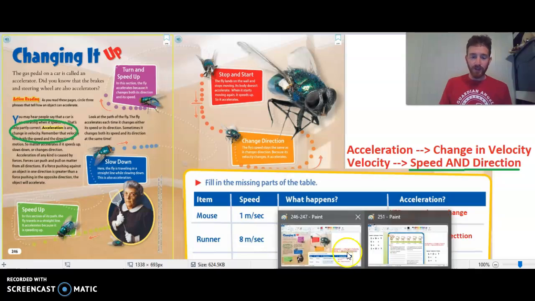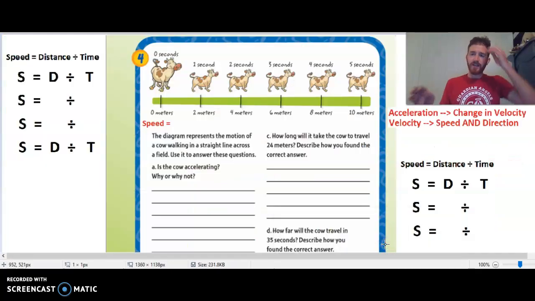The other part I wanted to look at today is actually in the brain check. Now, I'm not giving you the brain check to do like kind of regular homework because I kind of want to get through this a little quicker for us and focus on the big things. Okay, so what we were talking about yesterday was speed. This is page 251 of the brain check page. Now, you don't have the brain check as an assignment to complete, but I would like to go through this part with you here. And tomorrow what you'll have is the quiz.